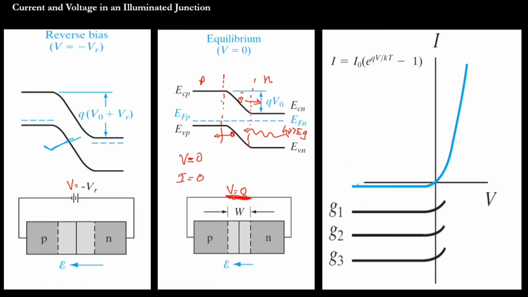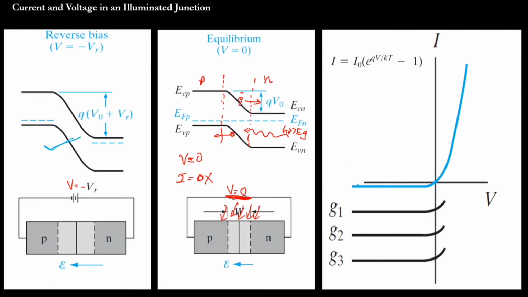Total current should be 0, but the total current is not 0. Why? Because the photon is falling on the junction or throughout the semiconductor, which creates an electron-hole pair here.